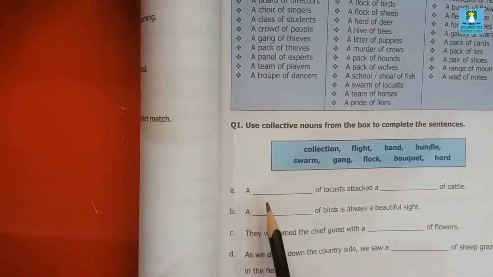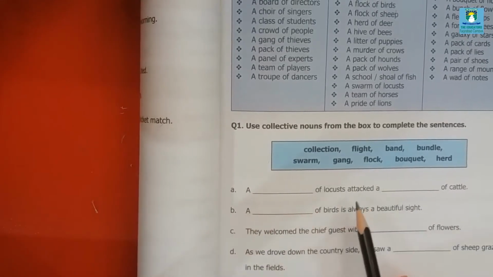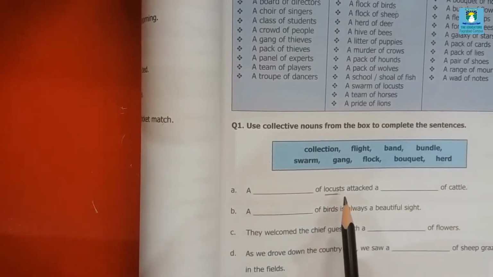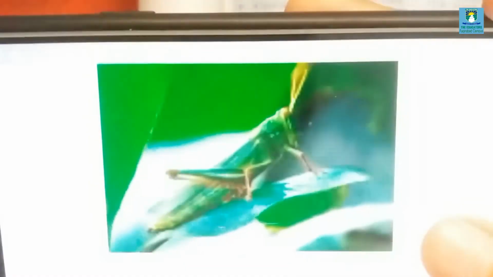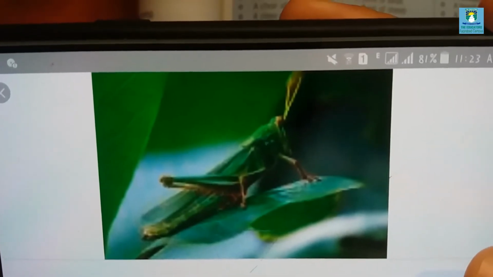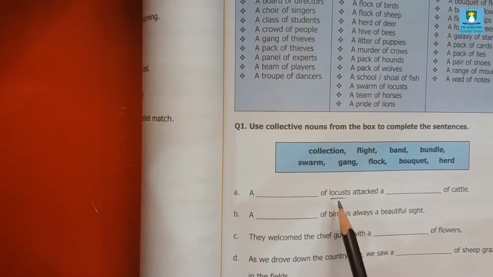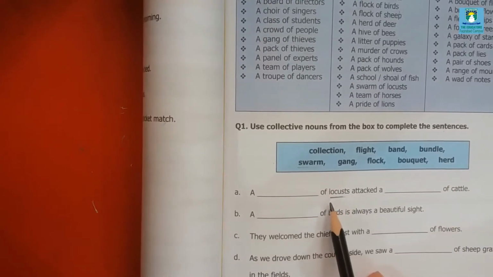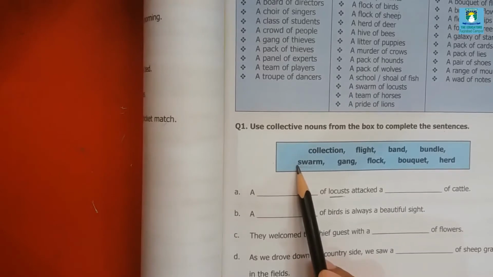The first one is: a dash of locusts attacked a dash of cattle. Let me show you the picture of locusts. As you can see, it's a locust and it's a type of grasshopper. So locust is a flying insect. For a group of flying insects we use the word swarm.